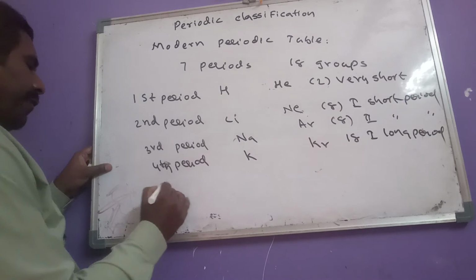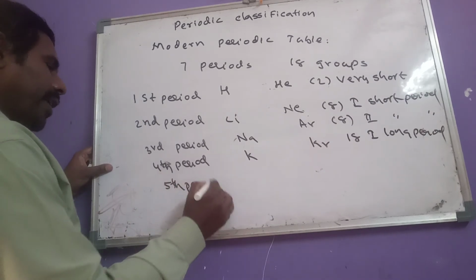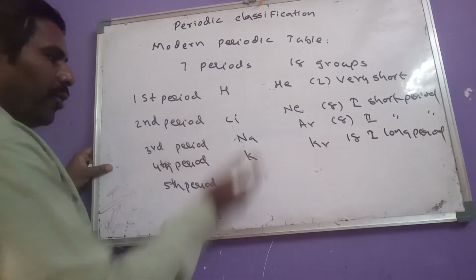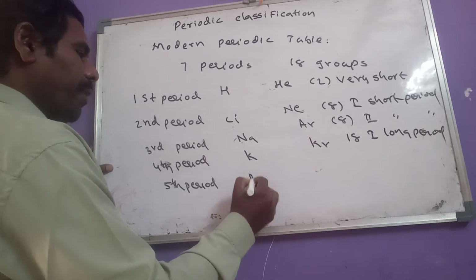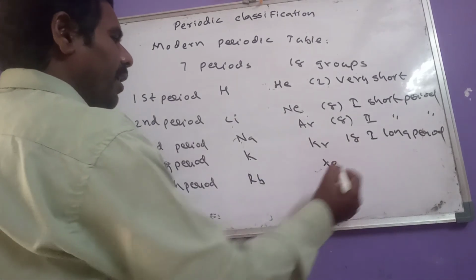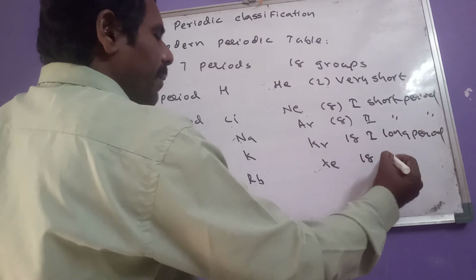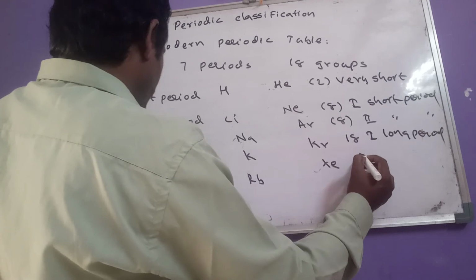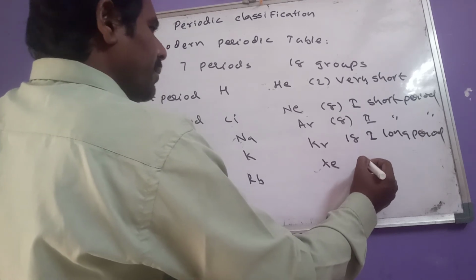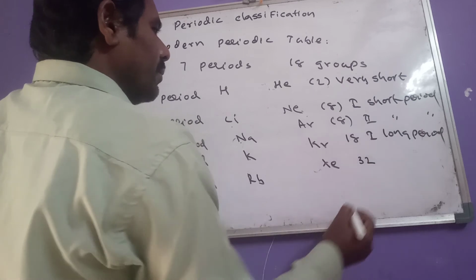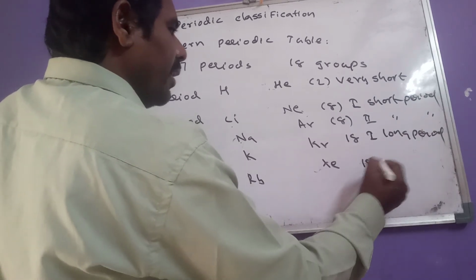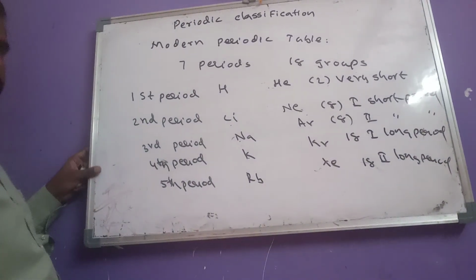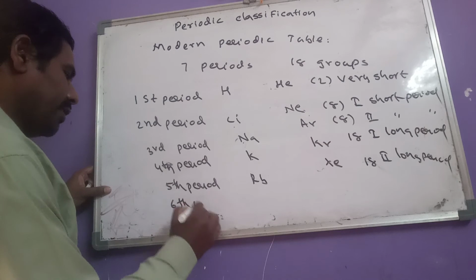And then fifth period. In fifth period, the first element is, we know that hydrogen, lithium, sodium, potassium, like that we have to write here, no need to learn them by heart. Rubidium and here xenon. Now here also 18 elements are there. Okay, here total how many elements? 32 elements are there. Sorry, 18 elements are there. It is called second long period.